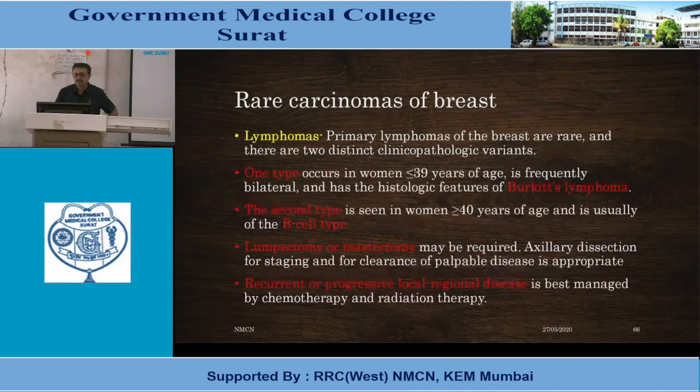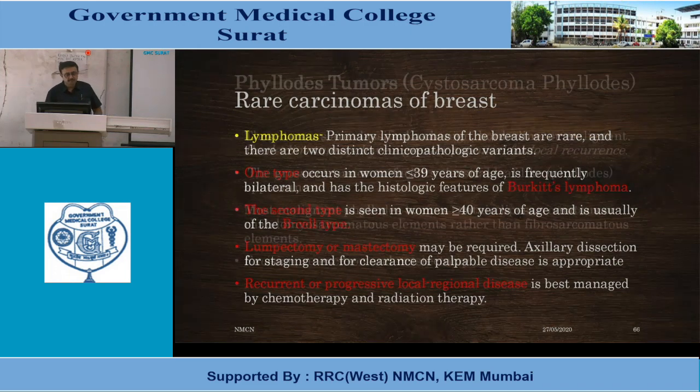Lymphomas: primary lymphomas of the breast are rare, and there are two distinct clinico-pathological varieties. One type is Burkitt's lymphoma, present in patients less than 39 years of age, and bilateral. The second type is B-cell type, present in patients more than 40 years of age. Lumpectomy or mastectomy may be required. Axillary dissection for staging and for clearance of palpable disease is appropriate. Recurrent or progressive locoregional disease is best managed by chemotherapy and radiation therapy.